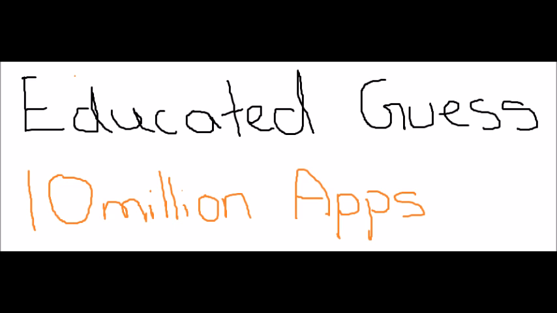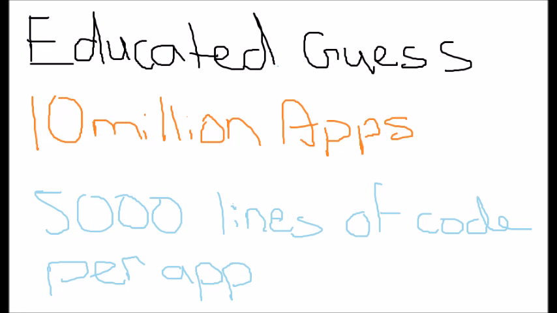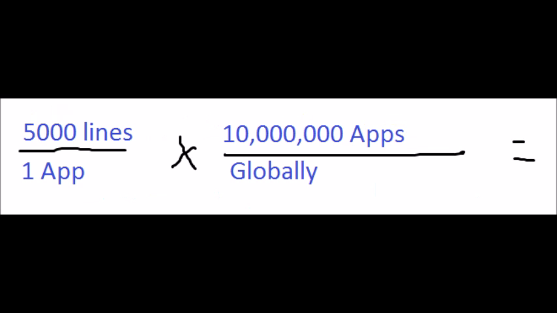For our educated guess, we took an average of 5,000 lines of code per app. This is because we took into account the conditional statements, the arrays of code, as well as a multitude of strings and functions within the app that have to be programmed. Now, on to the best part of the video, dimensional analysis.